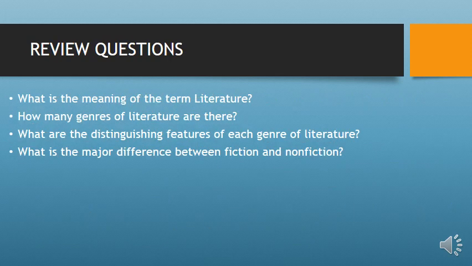Here we have review questions. What is the meaning of the term literature? How many genres of literature are there? What are the distinguishing features of each genre of literature? What is the major difference between fiction and non-fiction?